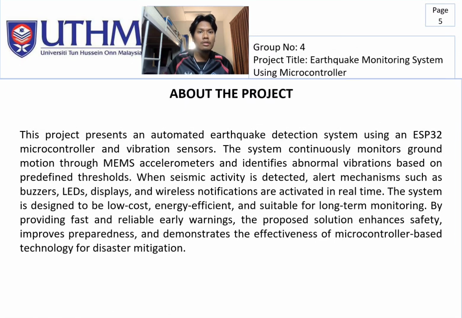The system is designed to be low cost, energy efficient and suitable for long-term monitoring. By providing fast and reliable early warning, the proposed solution enhances safety, improves preparedness, and demonstrates the effectiveness of microcontroller-based technology for disaster mitigation.